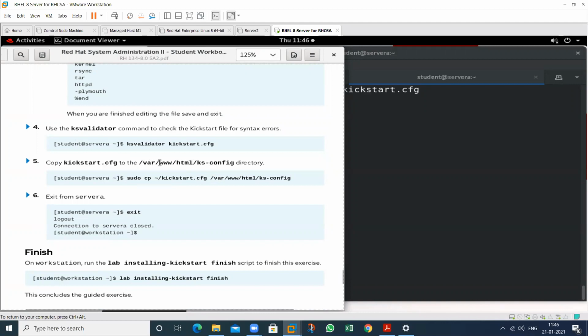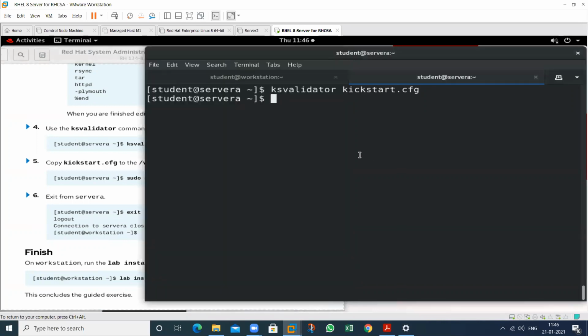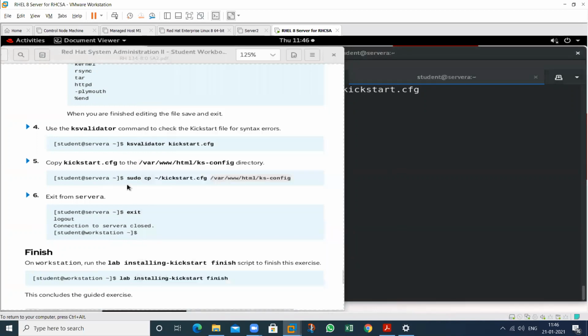So this is the location of the HTTP server. In this we created a folder. The folder name is ks-cfg. In this, save this particular file by using this particular name. So this is my file, and save it in this location. So see what is the location of my kickstart server.